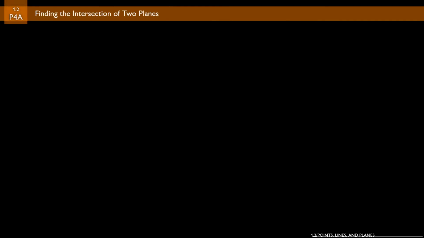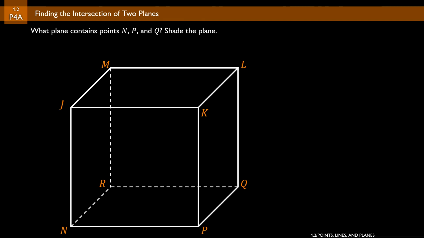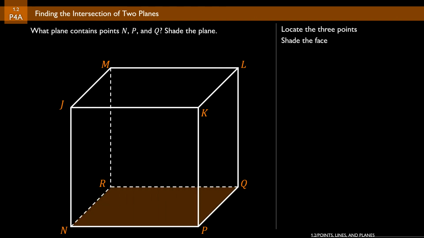In problem number 4, the first question is, what plane contains points N, P, and Q, and we're asked to shade the plane. So the first thing that we do is we locate the three points N, P, and Q. Those are on the bottom edges of the cube. The next thing we do is we shade the face. So we would shade the entire bottom face, and we can see that NPQR is the plane that we're looking for.